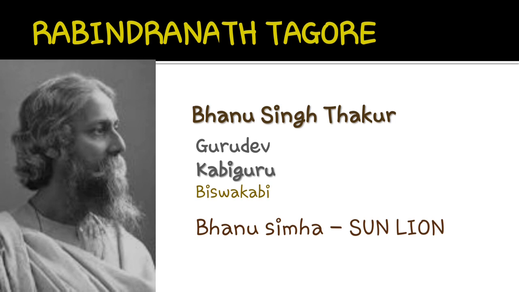I will make different videos on this Nobel Prize also, so that you can clearly know about it. So this is the end of the lesson. In this first activity we studied about Rabindranath Tagore and a pen name.